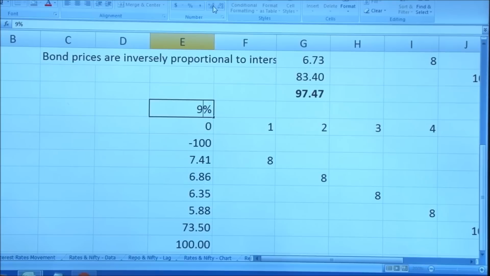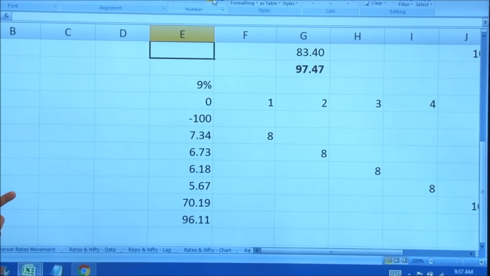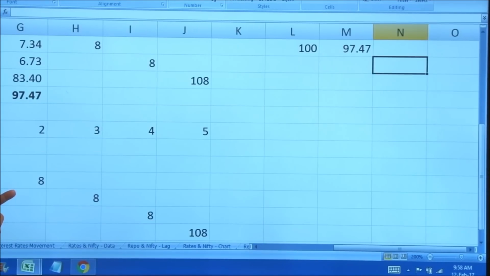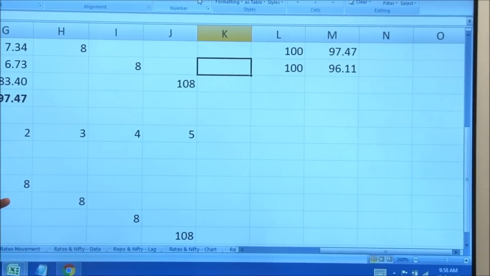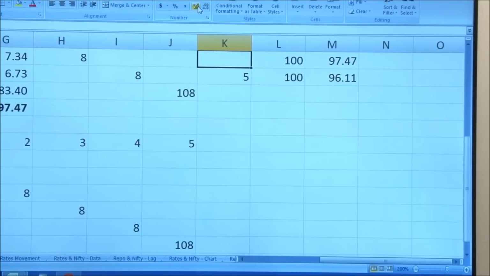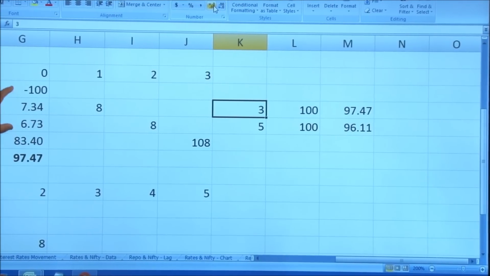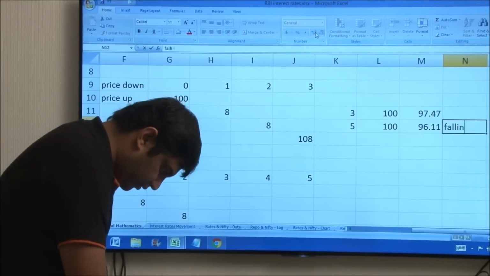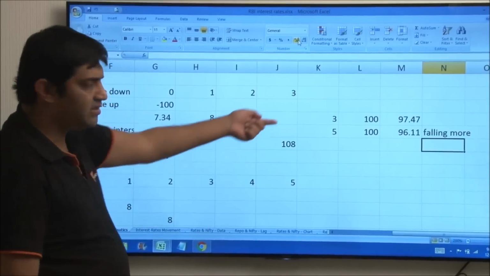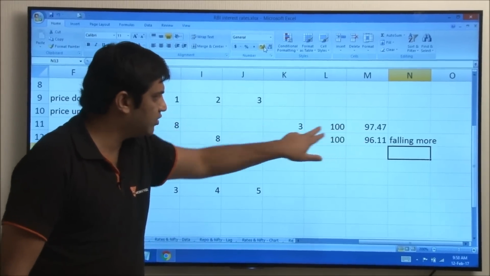whereas for the long term bond, now as compared to 5 years, 3 years is short term. If I do 9 here, then 100 becomes 96.11. So let me write it down here. 100 becomes 96.11. This is the 5-year bond, this is the 3-year bond. What are we seeing here? For the same change in interest rate of 1%, the long-term bond is falling more than the short-term bond.